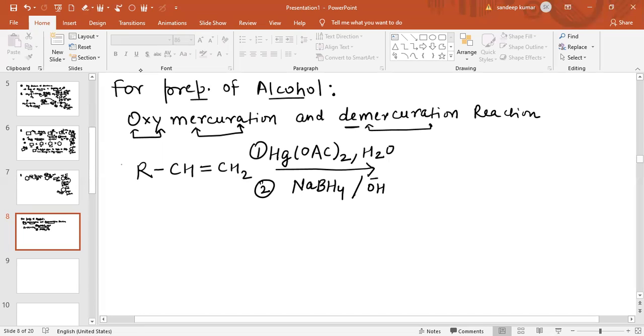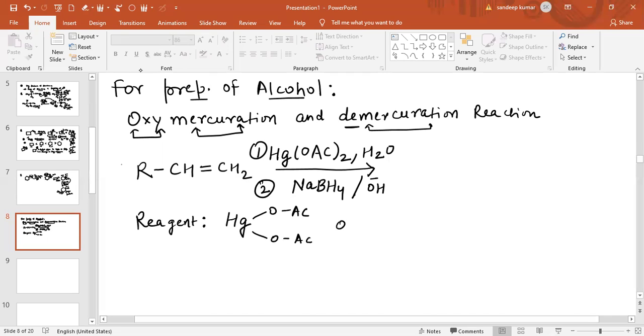Remember what steps are followed. So first I am writing the reagent. The reagent for oxymercuration and demercuration reaction is Hg(OAc)2. What is this acetate group?